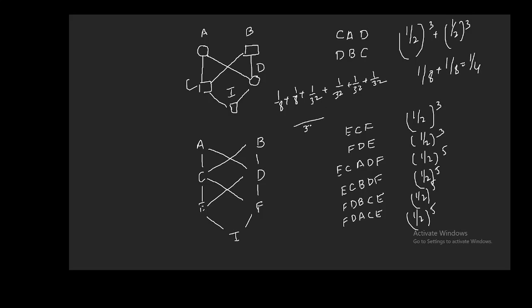So if you do this, you will be getting 4 plus 4 plus 1 plus 1 plus 1 plus 1, which will be 12 by 32. So if we simplify this, 3 by 8. So this is going to be your inbreeding coefficient in this formula. So that's how you can calculate the inbreeding coefficient by the pedigrees.